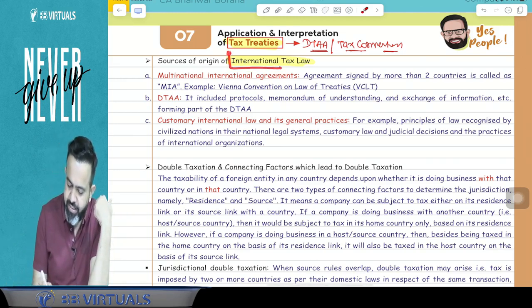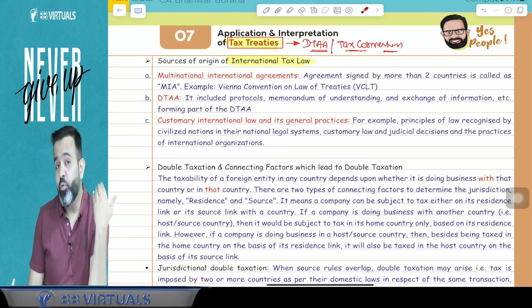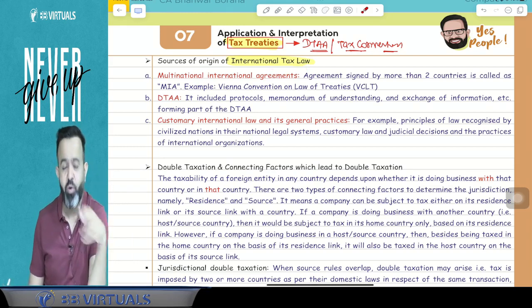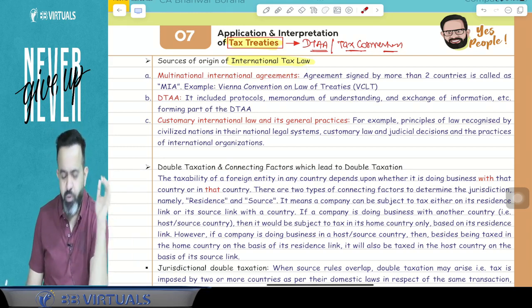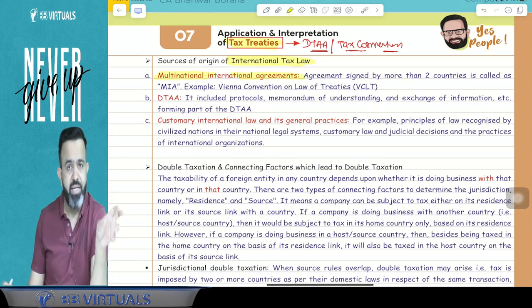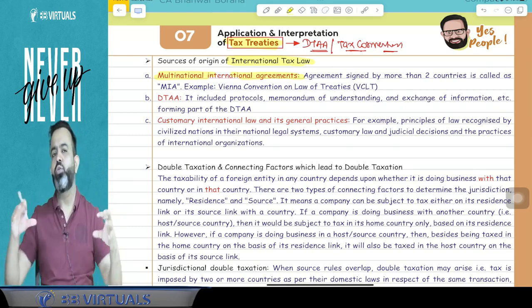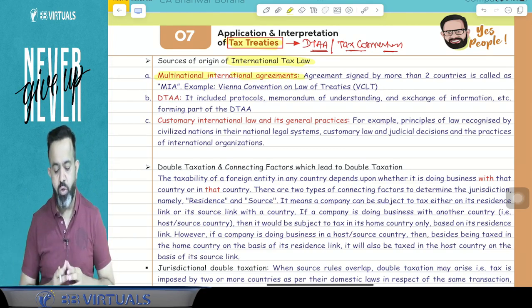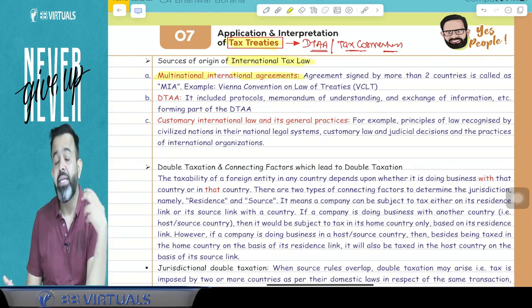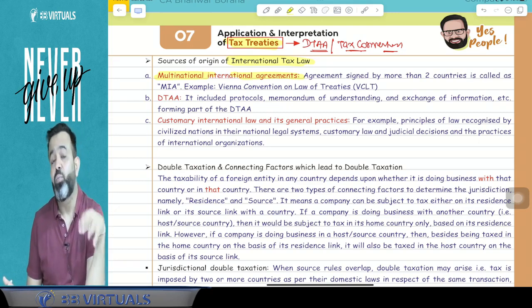So for the international tax law, what are the sources of origin? If you wish to understand the international tax law, how will you understand it? What are the sources of international tax law? So guys, there are three sources. One is the multinational international agreement. Many times, suppose more than two countries sign an agreement, that is called a multilateral international agreement. Bilateral means two countries. Multilateral means more than two countries.